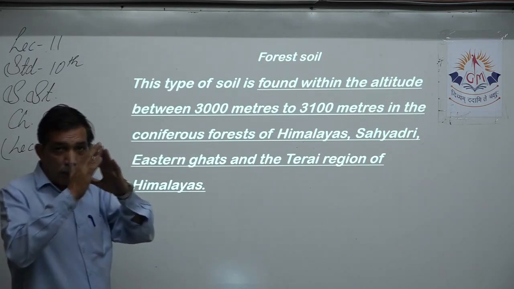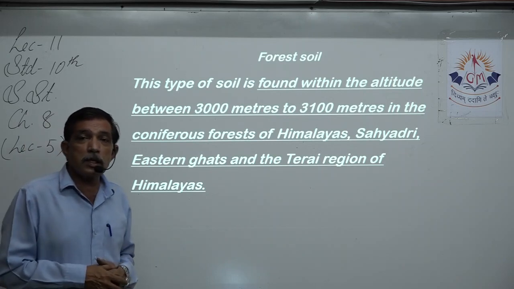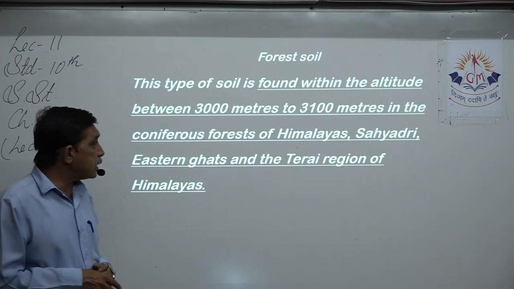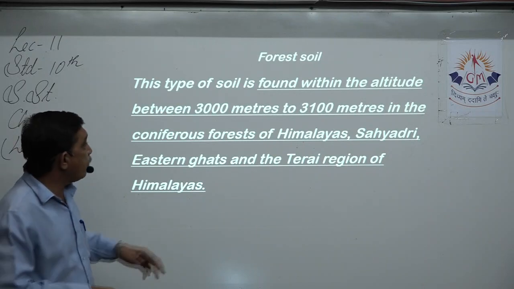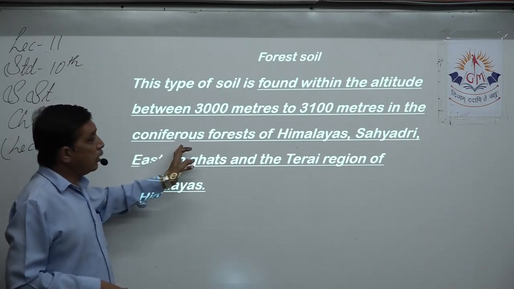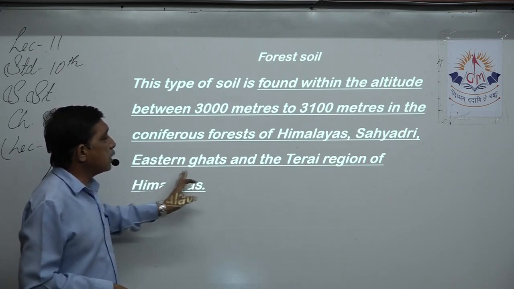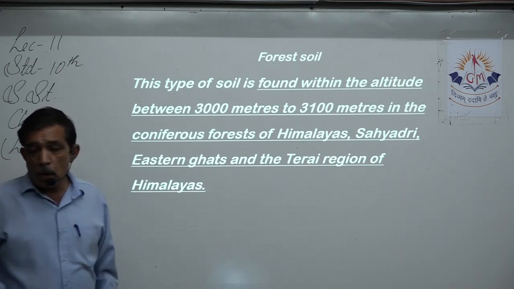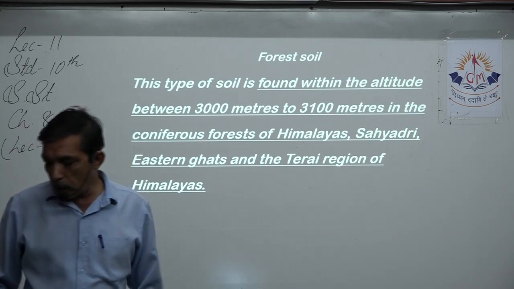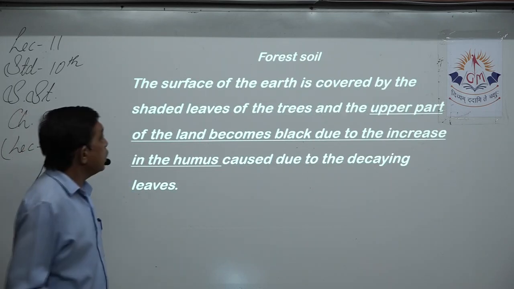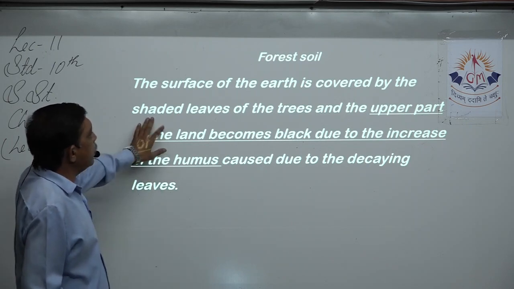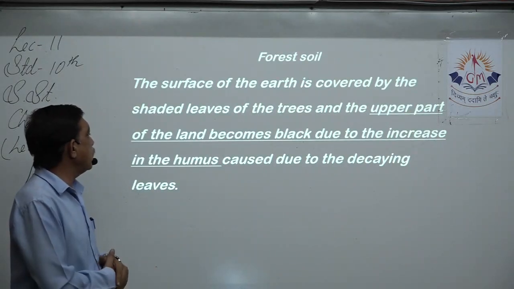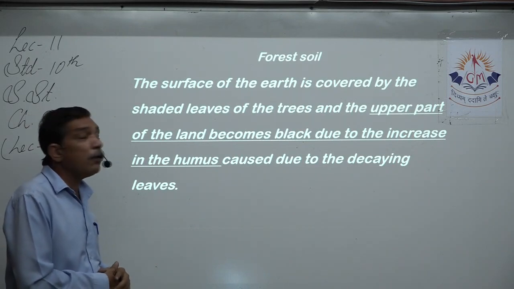Coniferous forests are pine trees, etc., which allow the snow and water to shed quite quickly. Yes, and they have pine-like needles. They are found in the Himalayas, Sahyadri, Eastern Ghats, and the Terai region, the bottom part of the Himalayas, right? So this is the usual area where you find it. The surface of the earth is covered with shed leaves of the trees, and the upper part of the land becomes black due to increase in the humus caused by decaying of leaves.